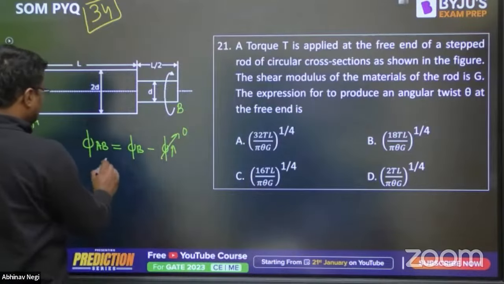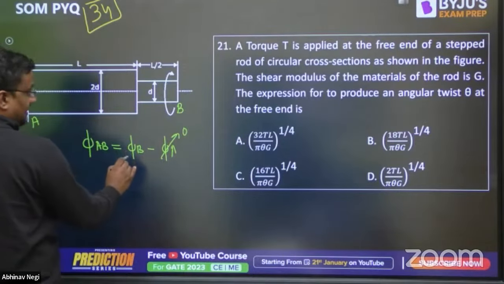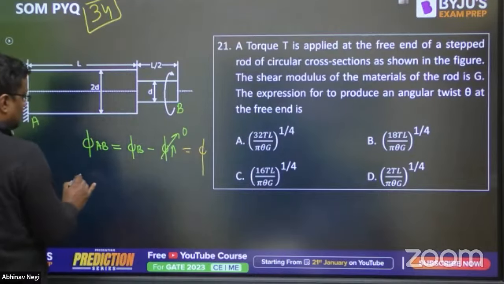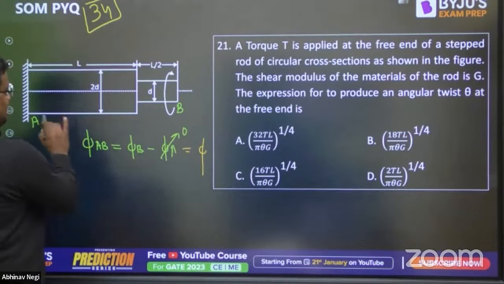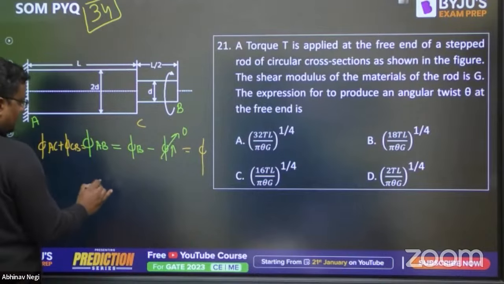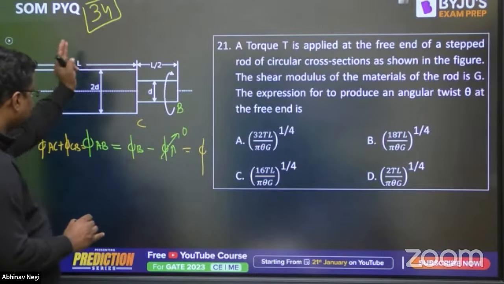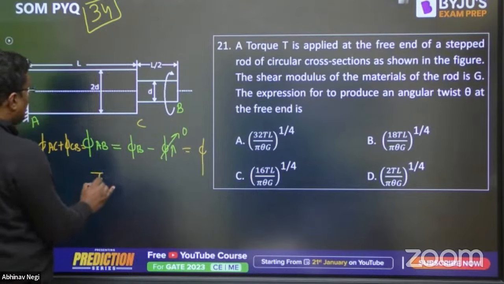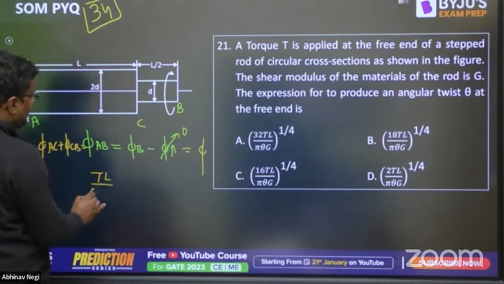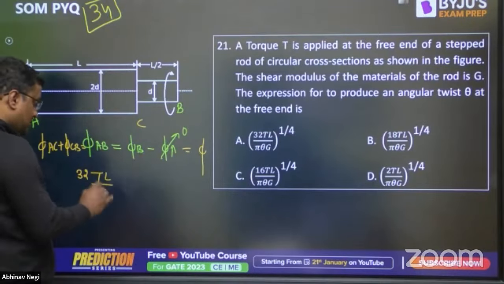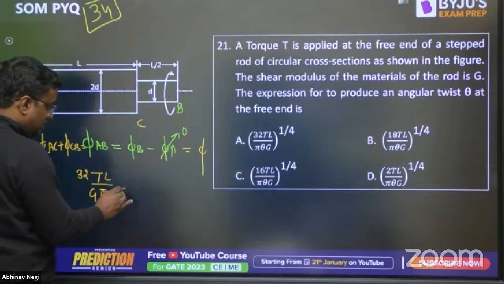So phi B we will be finding the expression to produce the angular twist. Phi AB can be written as phi AC plus phi CB. So what is phi AC? If you cut it here, it will be torque T into L over G into IP, that is pi by 32 into (2d) to the power 4.